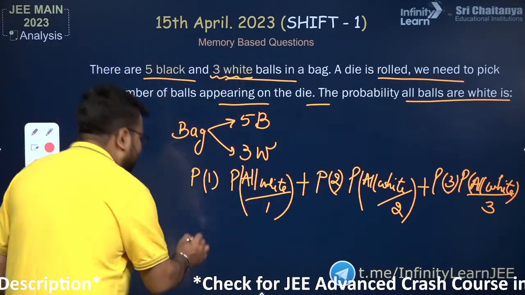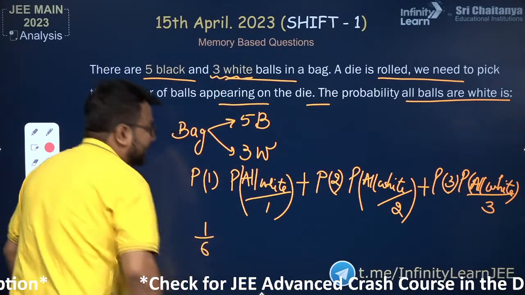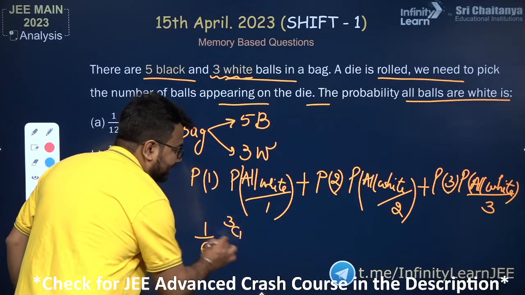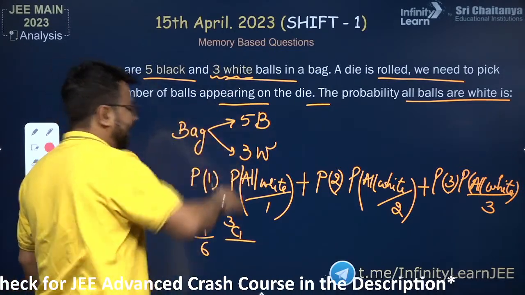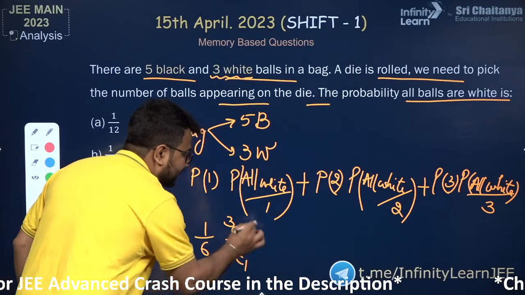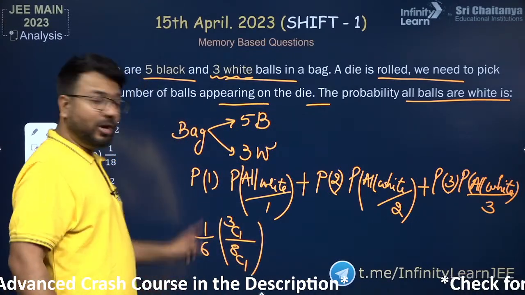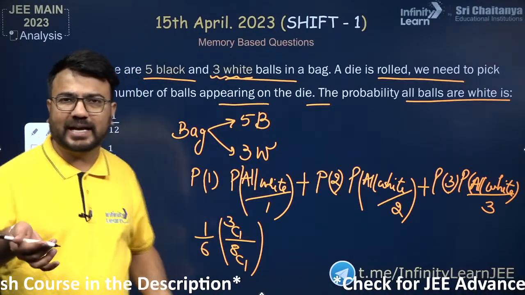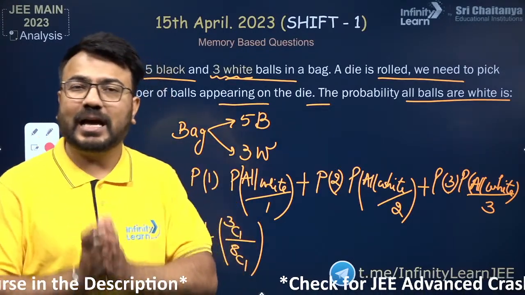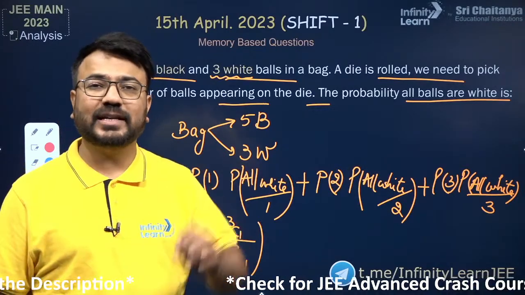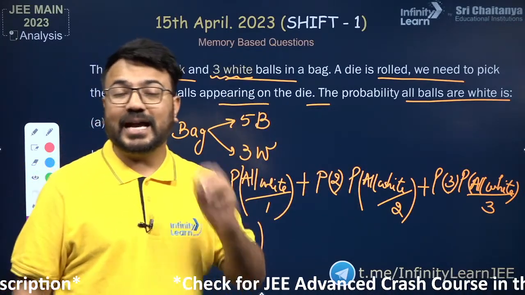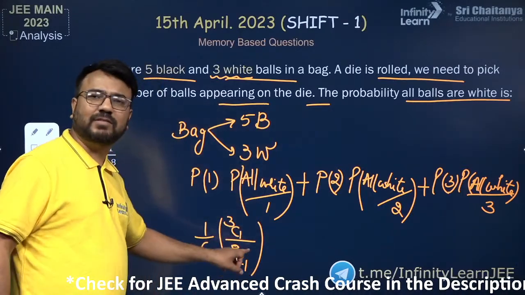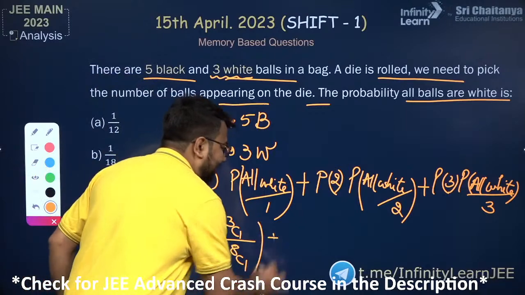Now what is the probability of 1? It will be 1 by 6. Now the probability of all white: out of the 3 white balls I am selecting 1, 3C1, and out of the total 8 balls I am selecting 1. So this is the probability of all white. Basically you roll a die and you get 1. After that you draw 1 ball, and that ball should be white, so the probability is 3C1 upon 8C1. Suppose you get a number 2 on the dice.